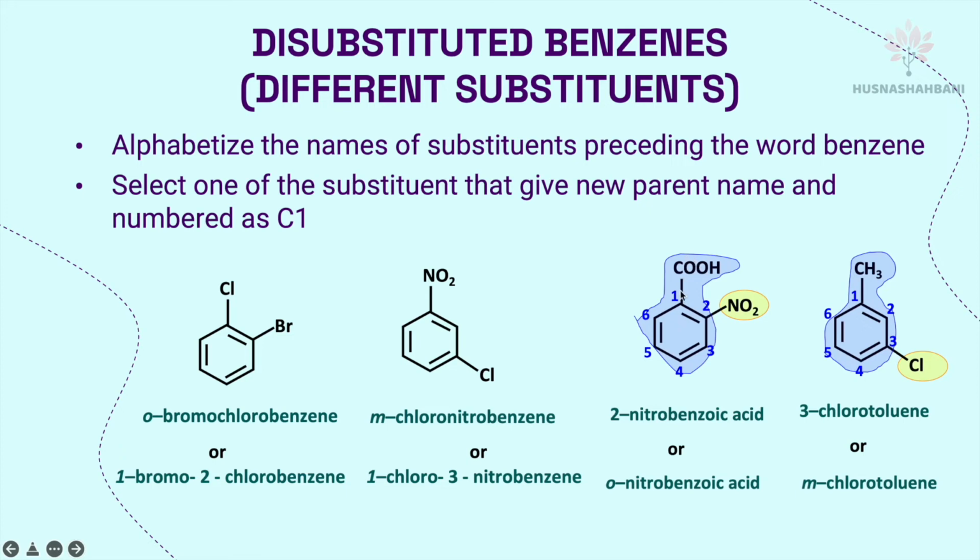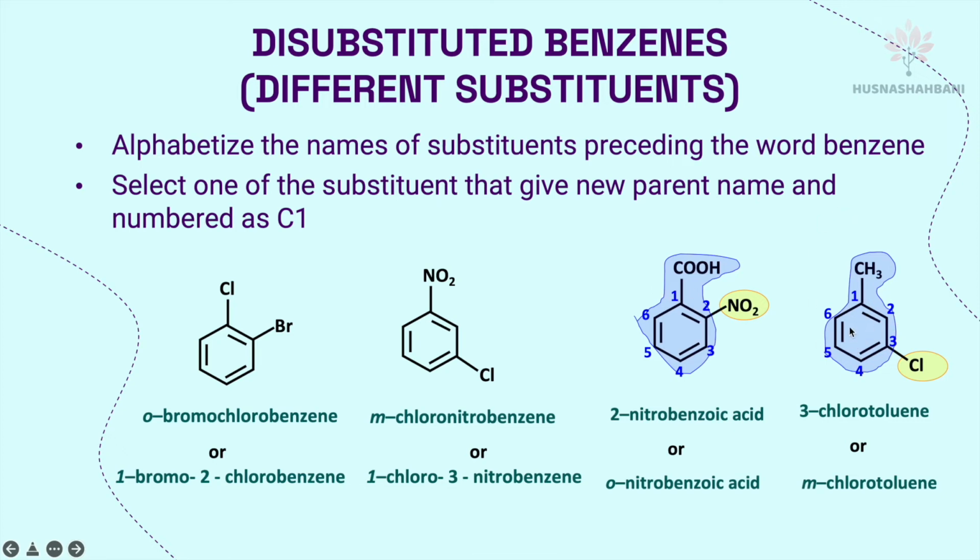Next, for this one, it is carboxylic acid and NO2. So here, the carboxylic acid with the benzene ring can be the parent. So you don't call it parent benzene anymore. It is benzoic acid as the parent. When benzoic acid is the parent, automatically this carbon will be carbon number 1 and nitro will be carbon number 2. So the name of this is 2-nitrobenzoic acid or ortho-nitrobenzoic acid, because ortho means carbon 1 and carbon 2.